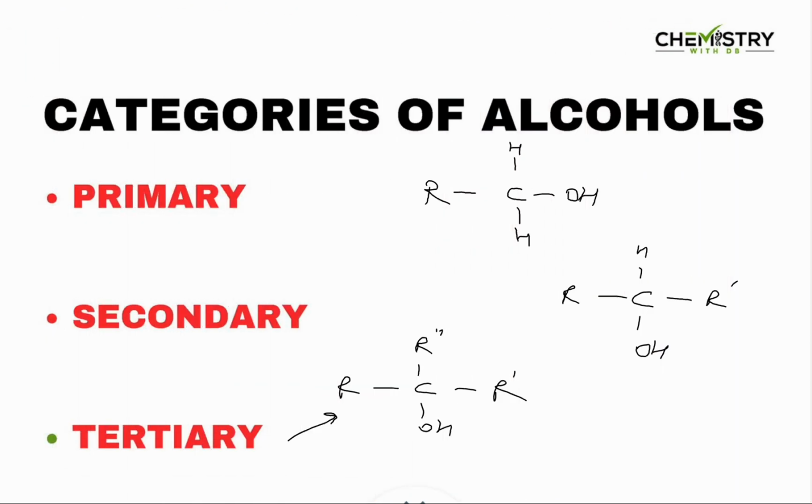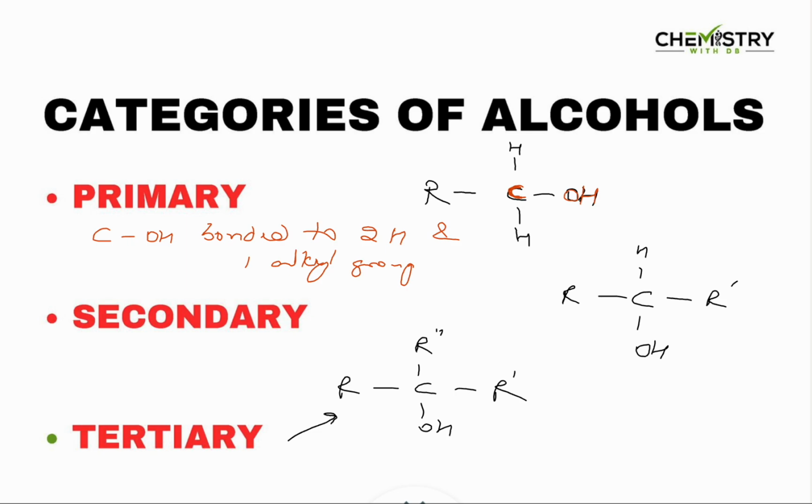In order to understand this, first of all, let's look into the different categories of alcohols, which are primary, secondary and tertiary. Now, how do we identify which particular category an alcohol belongs to? When you see that the OH group is bonded to a carbon atom, which is bonded to two hydrogens and one alkyl group, then this will be called a primary alcohol. That means the carbon bonded to OH is bonded to two hydrogens and one R group. It could be three hydrogens if the R group is also hydrogen.